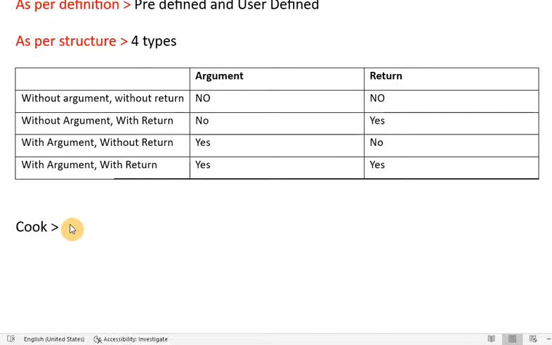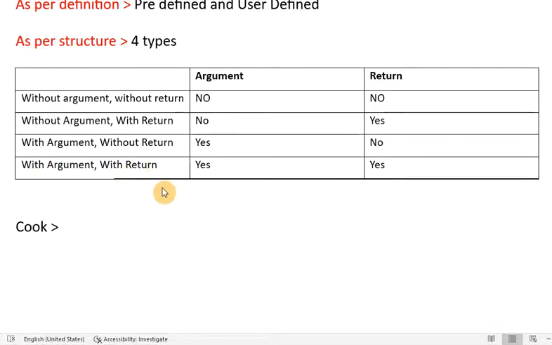So in the evening, if you give the input to the same cook, and the cook is using the cooking method, the response comes out different. In the evening, you will get dinner. So here you can see the same method can give us different output on the basis of different input. Whatever input we are giving, on the basis of that it decides what the output will be. So this is what makes this fourth type the more powerful type of function.